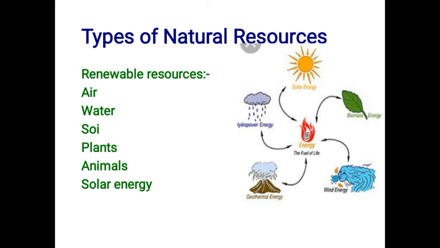Okay. Solar energy. The energy of the sun is called solar energy. Plants make food using this energy. So plants make food using solar energy. It is also used to light streets, cook, heat water and generate electricity. So these are the renewable resources of energy.